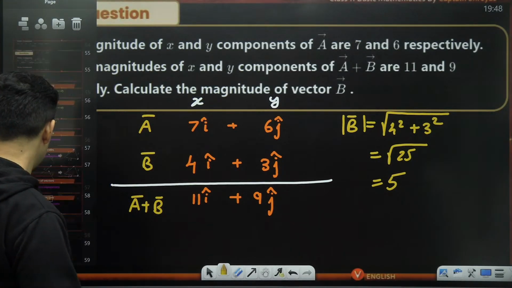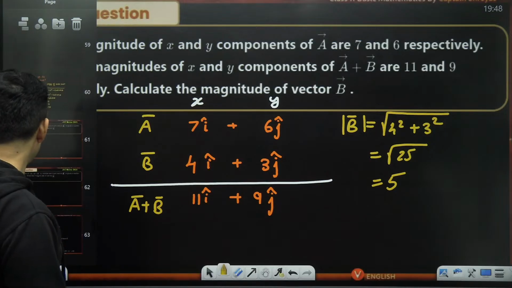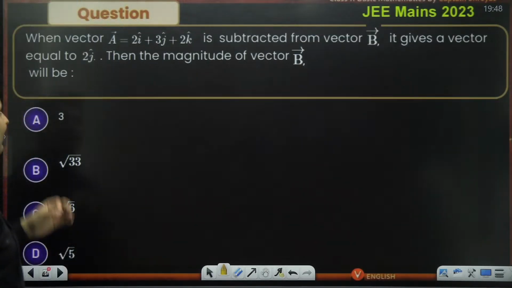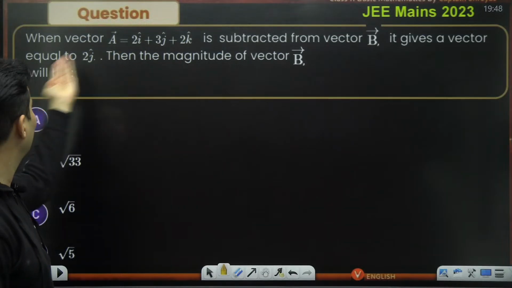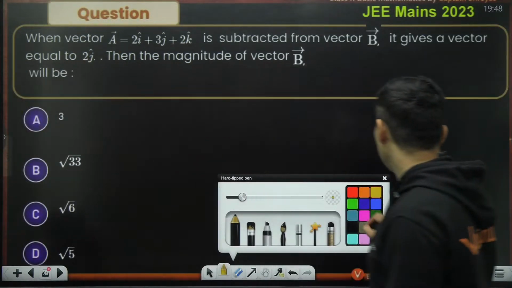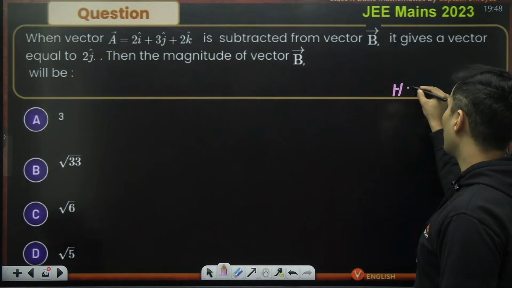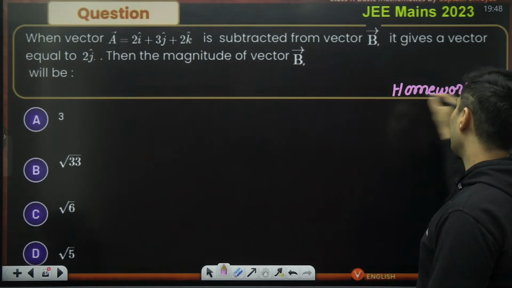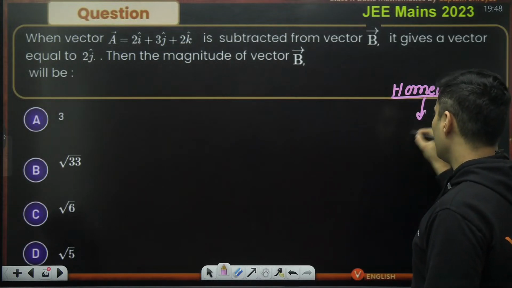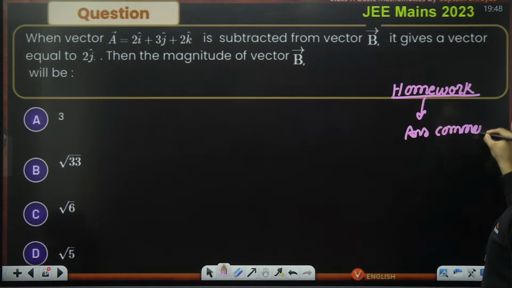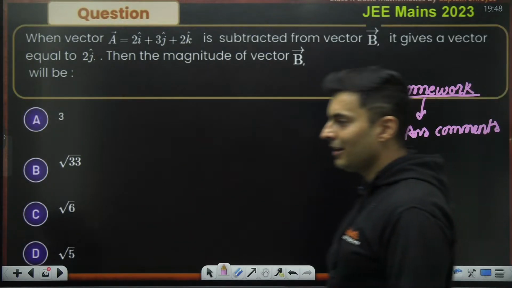Similarly, if I show you this question also on vector subtraction, now you will be able to do it. When vector A is subtracted from vector B, it gives a vector 2j, then the magnitude of vector B will be how much? So this is your homework now. Easily you will be able to do it. Come on, think carefully. Answer should be there in the comment section. I want to see everybody's answer in the comment section.